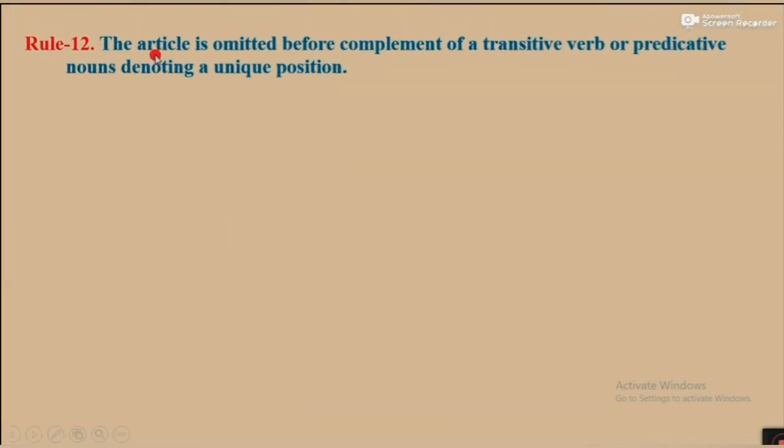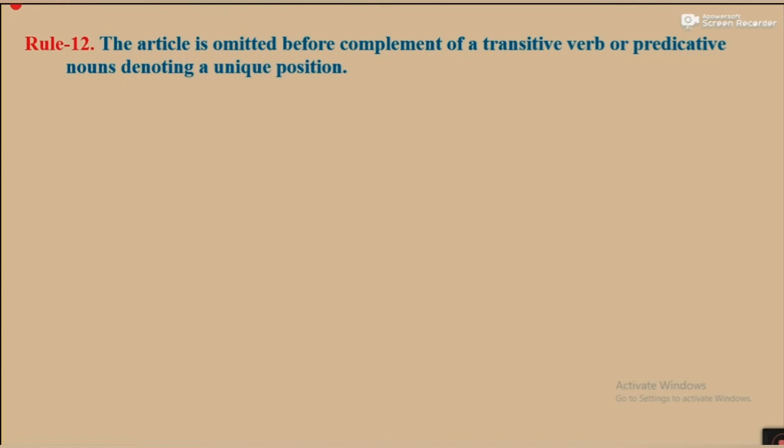Rule number 12. The article is omitted before complement of a transitive verb or predicative nouns denoting a unique position. So you know complement. Complement is a word or phrase, especially an adjective or a noun, that is used after linking verbs such as be and become.